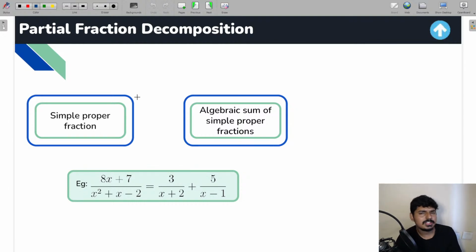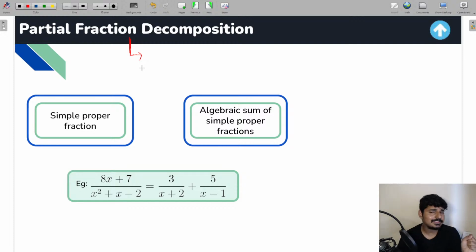Now, what is this partial fraction method going to be? Well, let me explain to you in a very detailed way. So guys, look here, in the partial fraction method, basically what are you going to do? Remember this very important point that the partial fraction method is only going to be applicable for proper rational functions.